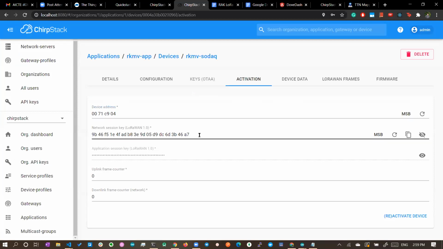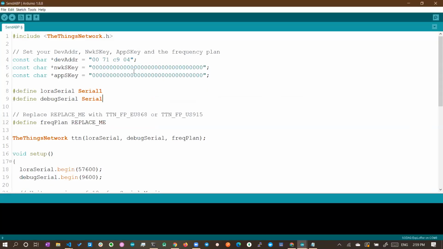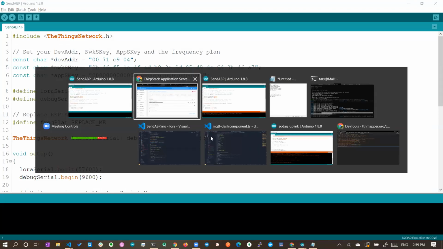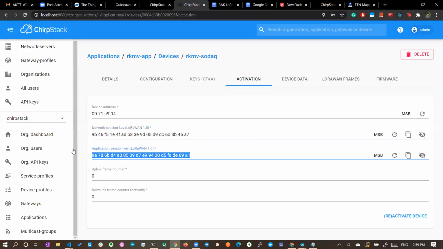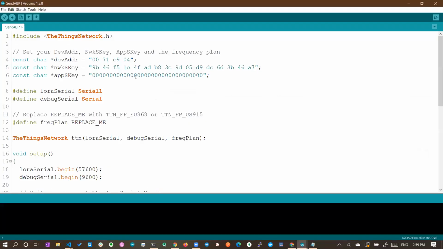Now let's copy the network session key and paste it here. And third is the application session key. Copy this and paste it here. You have to remove all the spaces, even here. Even here also. All right, so now we have three keys added to the code.